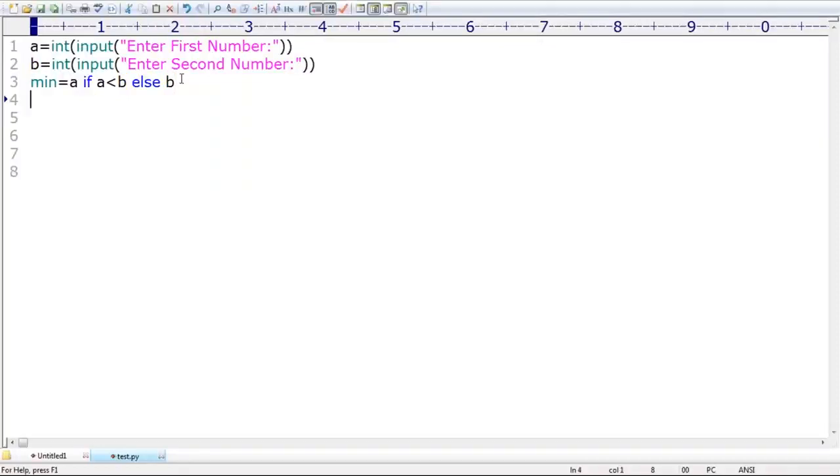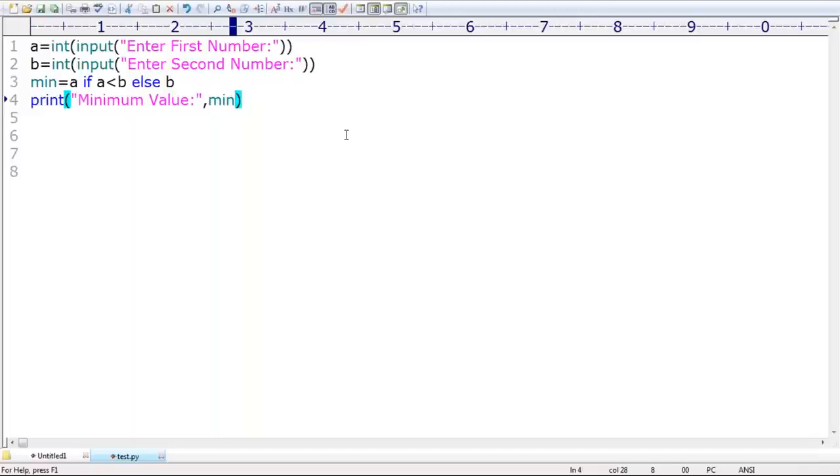Now print the minimum value. Like the first argument, what is the minimum value? Second argument, okay, that's all. So minimum value is like this, right? Remember that.